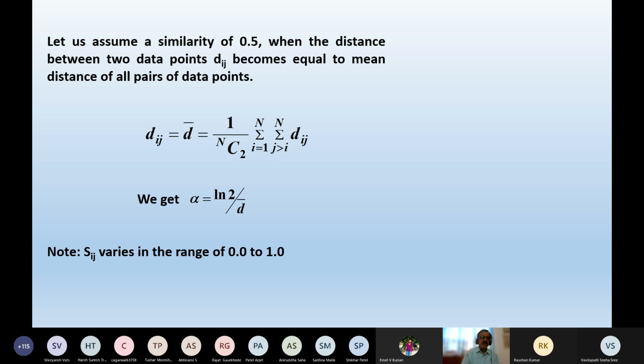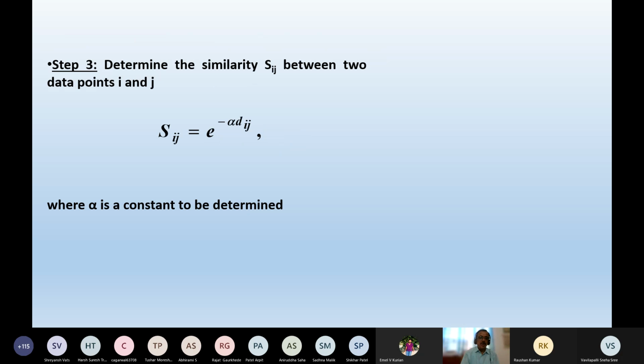Now, if you go to the previous expression, in place of similarity you put 0.5, that is nothing but half, 1 by 2, that is equal to e raised to the power minus alpha, and you replace this dij by d bar. So you'll be getting half equals e raised to the power minus alpha d bar. I think I'm clear to all of you.